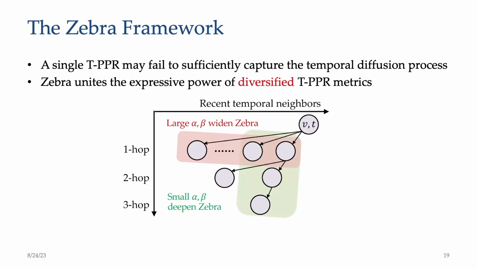As shown in this figure, the TPPR metrics parameterized by different alpha and beta parameters are endowed with distinct receptive fields. In general, TPPR configured by large alpha and beta values can widen the receptive field of Zebra, while small alpha and beta values deepen the receptive field.